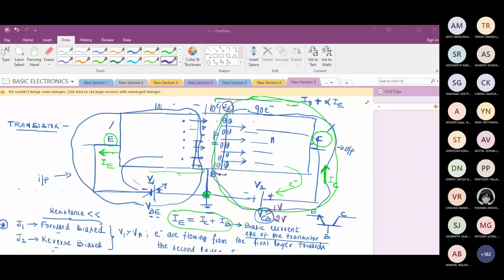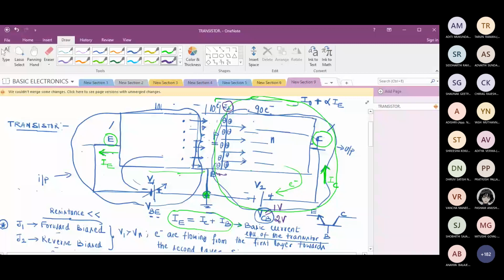My question is, if I raise the VCB value from 1 to 2, because we are keeping VCB constant, so instead of keeping it at 1, if I keep it at 2, am I raising the reverse bias potential now? Yes, sir.